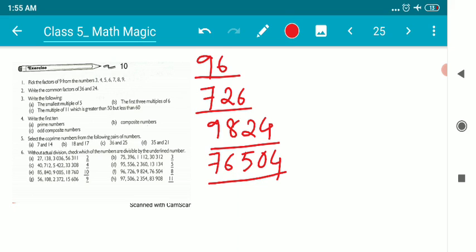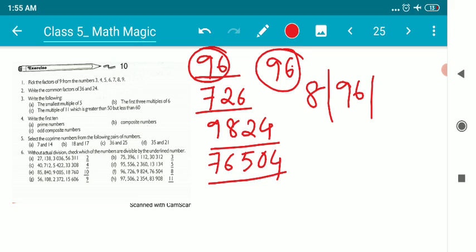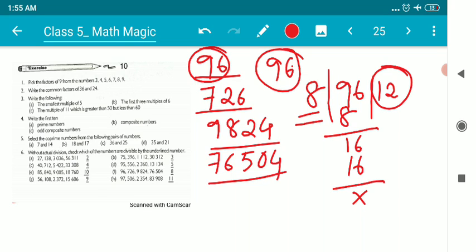So here, children, the first number which can be seen on my screen is 96. 96 itself is a 2-digit number. So naturally we have to divide it and check whether it's divisible or not. If I divide 96 in rough, 8 ones are 8, 8 twos are 16. Yes, children, it is divisible by 8. So 8 12s are 96. As it was only a 2-digit number, there is nothing to check as such.